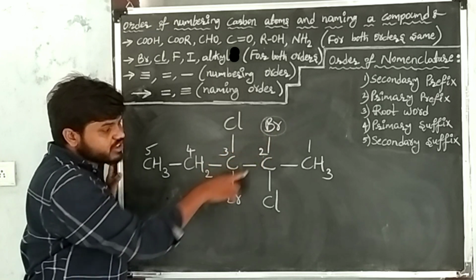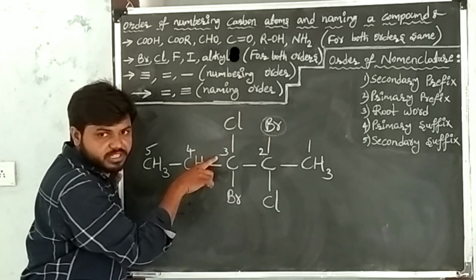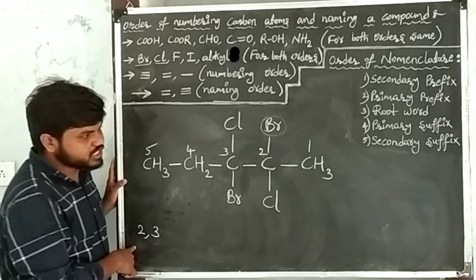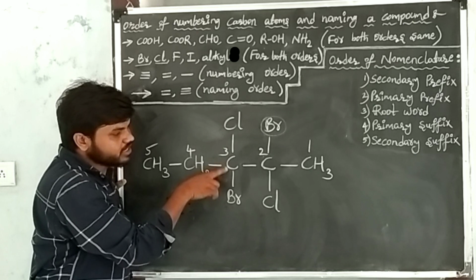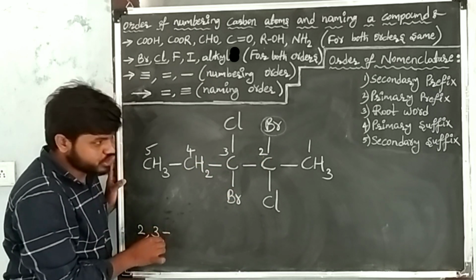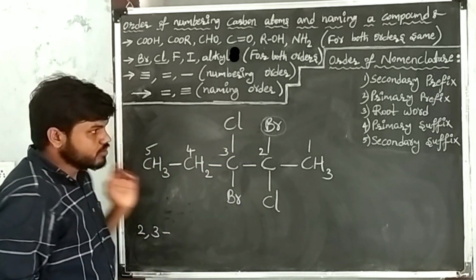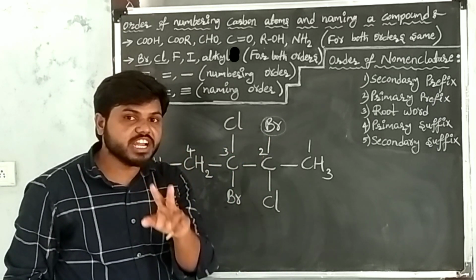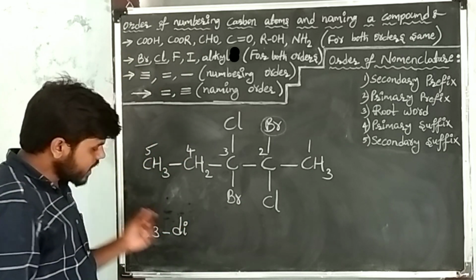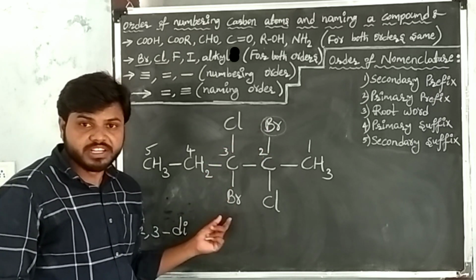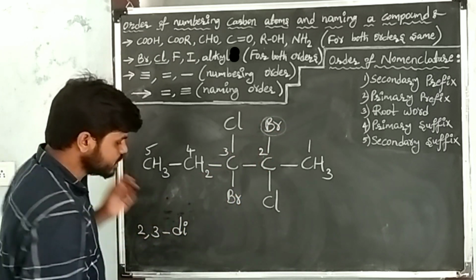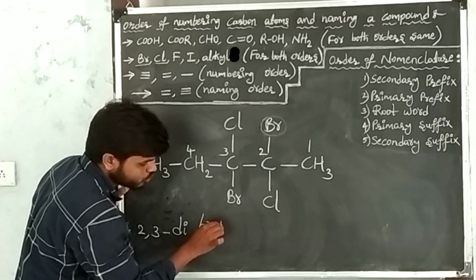The positions of bromine atoms are 2, 3. At the second carbon, one bromine is there; at the third carbon, another bromine is there. I have written positions 2, 3. After writing positions, bromine is repeating 2 times. The numerical prefix of 2 times is di. I have written the numerical prefix. Now write the bromine prefix, that is bromo.